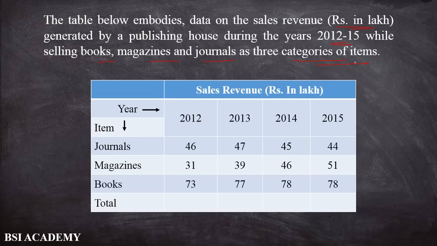You can see that we have the four years 2012, 2013, 2014 and 2015, and we have three types of data: journals, magazines and books. In 2012 the journals are 46 lakh, from the magazines the publishing house got 31 lakh, and from books it got 73 lakh. Adding this data, the total comes to 150. Similarly, 163, then 169 and 173. All this data is in lakh.